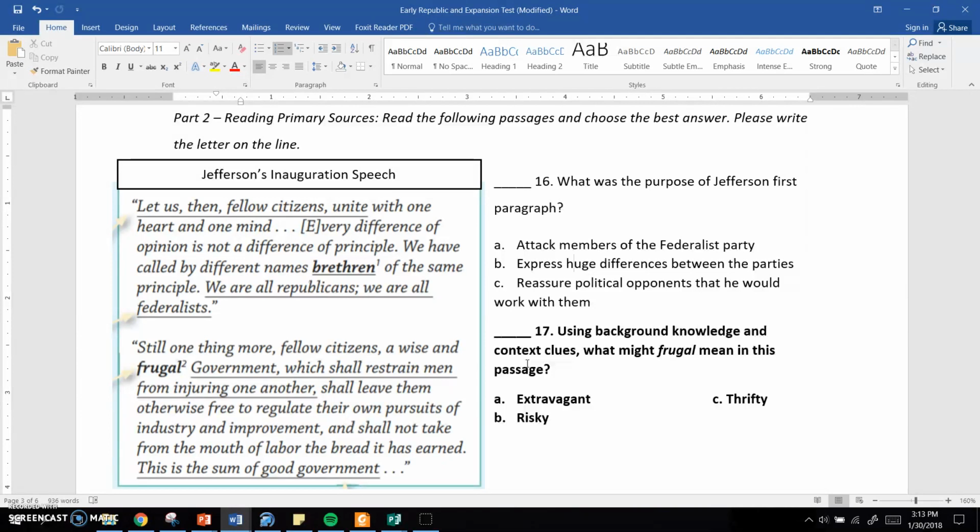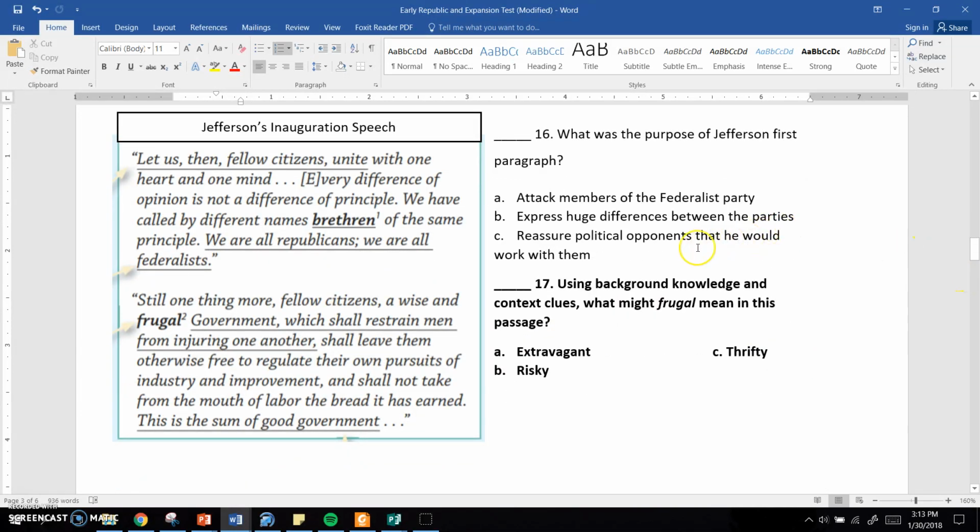Please write the letter on the line. The first one is Jefferson's inauguration speech. Let us then, fellow citizens, unite with one heart and one mind. Every difference of opinion is not a difference of principle. We have called by different names, brethren, of the same principle. We are all Republicans. We are all Federalists. That bolded word brethren there kind of means brothers.